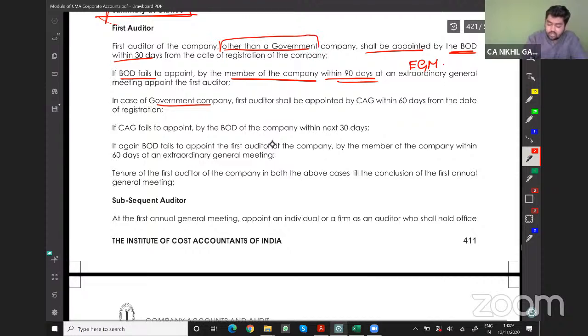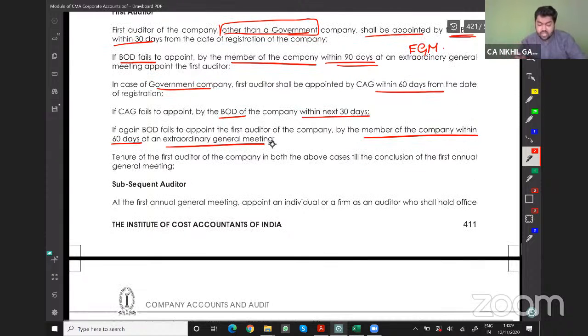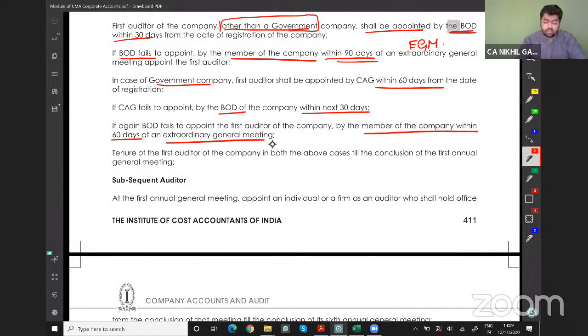In case of government companies, the first auditor should be appointed by the Comptroller and Auditor General of India, known as CAG, within 60 days from the date of registration. If CAG fails, the board should appoint within the next 30 days. If the board fails, the same should be appointed by the shareholders. The members of the company shall appoint within 60 days in the EGM. Agreed?